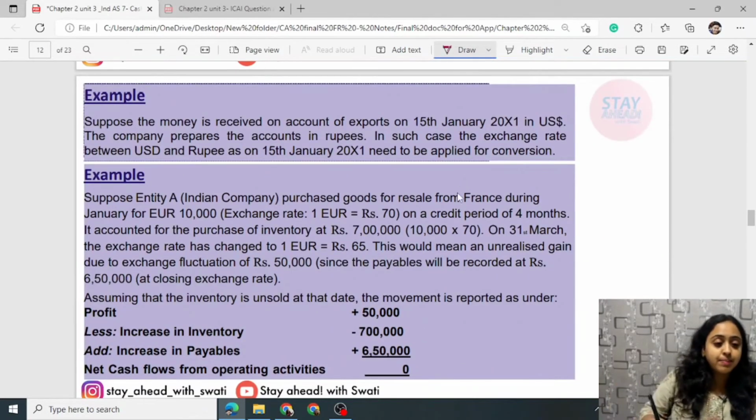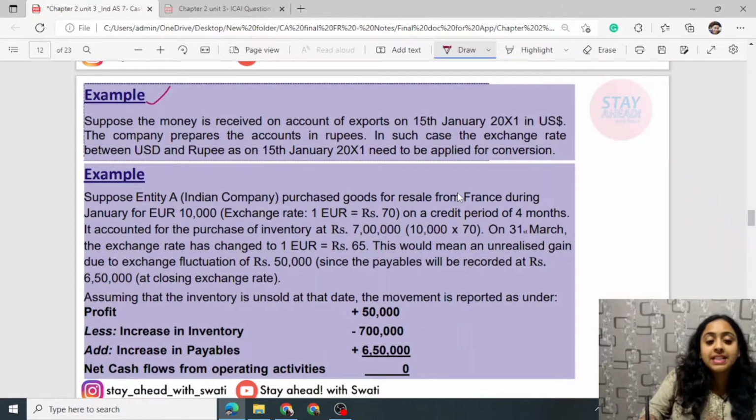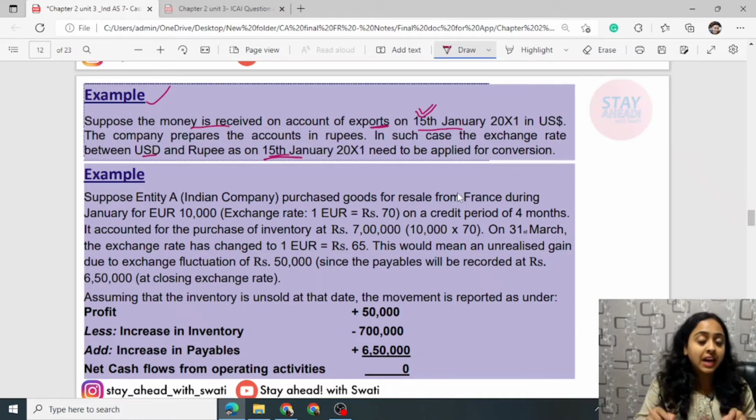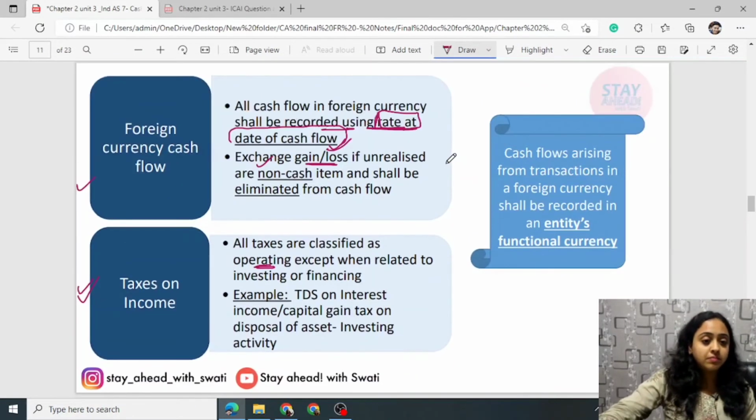Next, there are some examples given. Suppose the money is received on account of exports on 15th January, 2001 of US dollar. The company prepares the accounts in rupees. In such case, the exchange rate between USD and rupees on 15th January, on which the actual inflow or outflow is happening, on which the actual transaction money is received, you will take the exchange rate of that particular day. Rate at the date of cash flow.